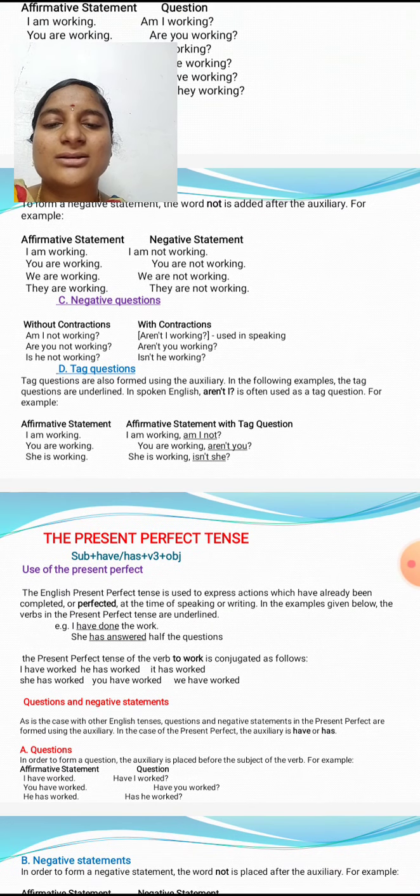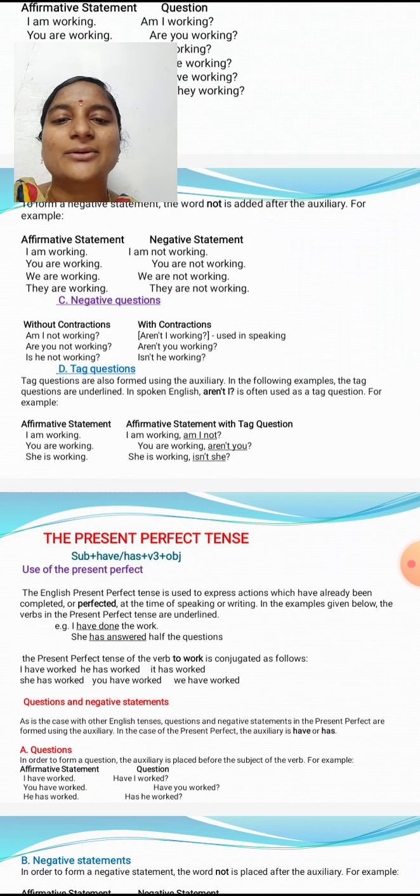Tag questions are also formed using the auxiliary. In the following examples, the tag questions are underlined. In spoken English, aren't I is often used as a tag question. For example, the affirmative statement here: I am working. So how do we change it to a tag question?